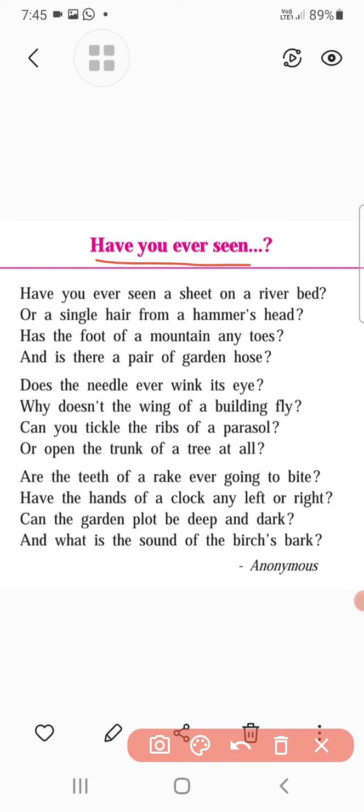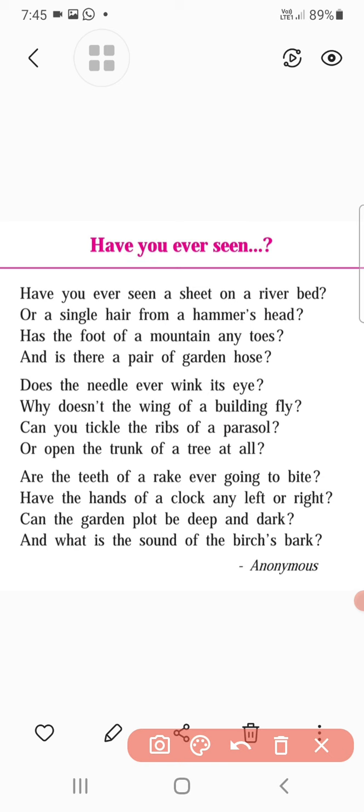So what is a pun? Pun is a figure of speech, a form of wordplay that uses multiple meanings of a term or similar sounding words for humorous effect. In this way it is being used there.